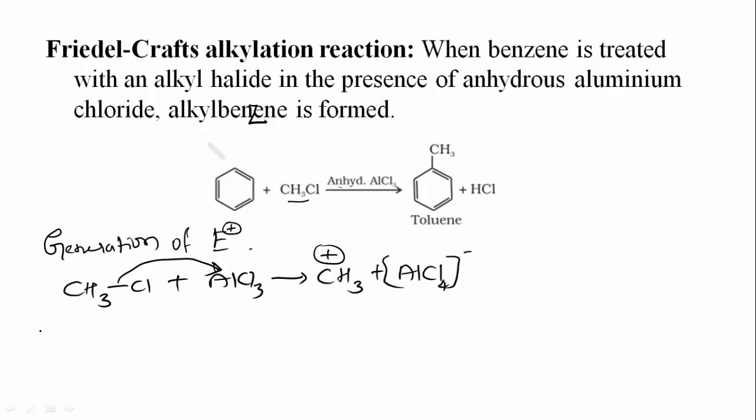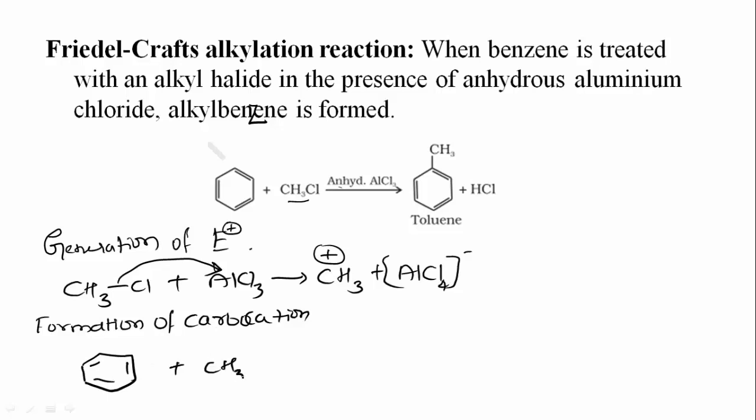Now what is the second step? Formation of carbocation. How does this take place? Again consider the benzene. To this benzene, the CH3 plus electrophile attacks, and thus forms a carbocation.